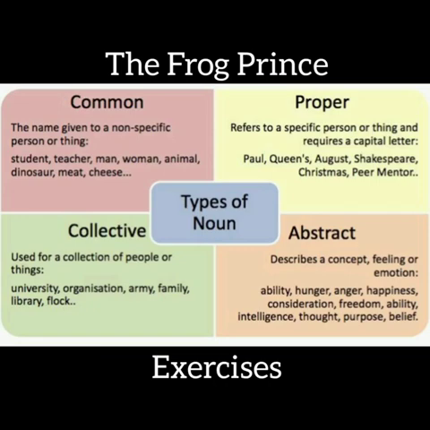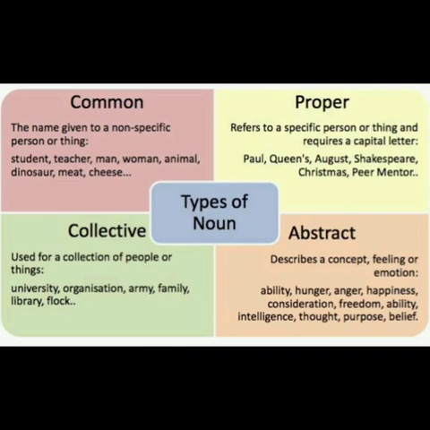Now what is common noun? You have already done it in class 2 also, in 3 also. Common noun is a noun given to a non-specific person or thing. Non-specific means any name, place, animal and thing. Anybody's name, any place, any animal, anything will be a common noun. You must have played the game of name, place, animal, thing. So common nouns could be student, teacher, man, woman, animal, dinosaur, meat, cheese. These are all common nouns.